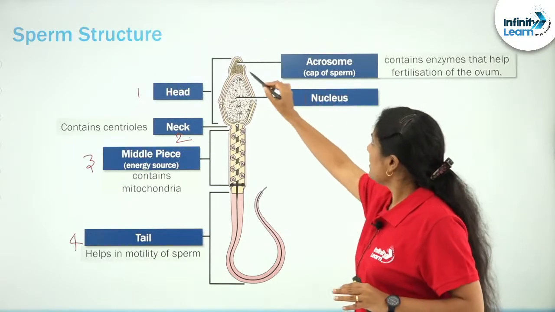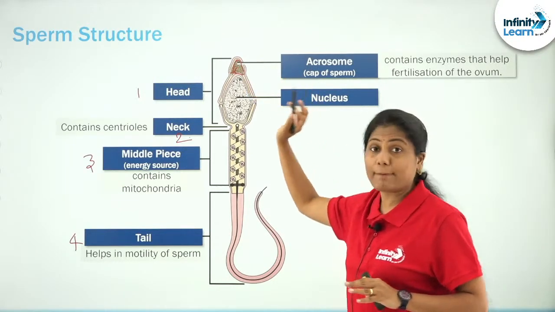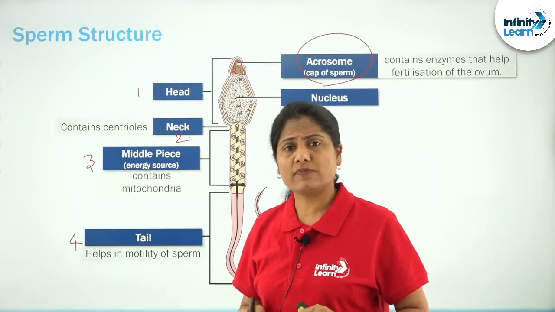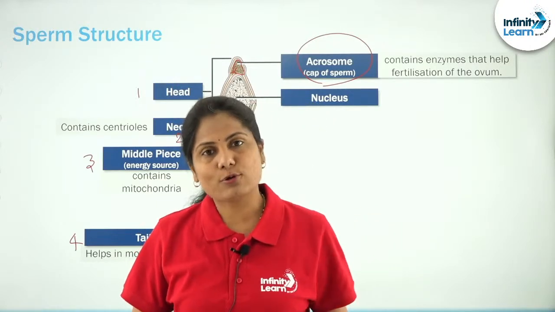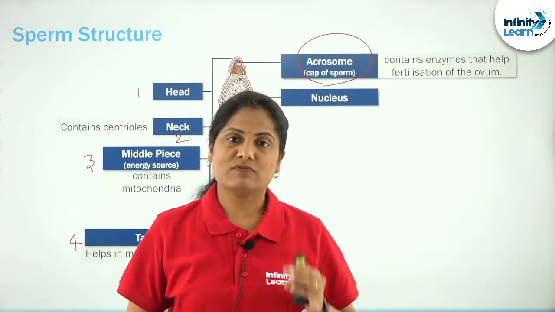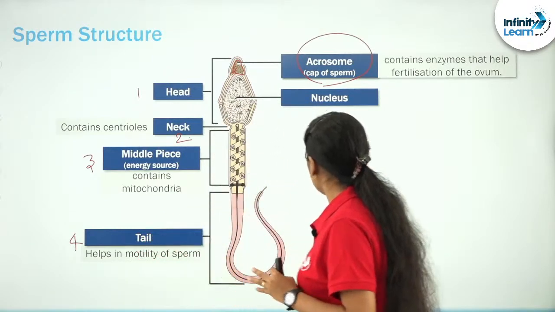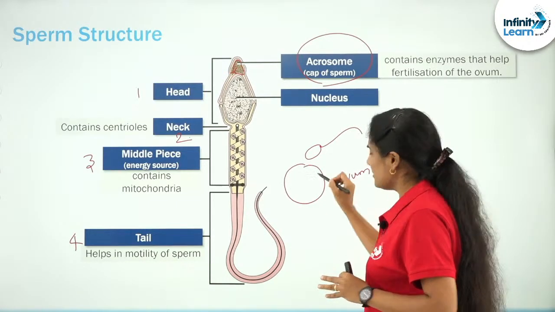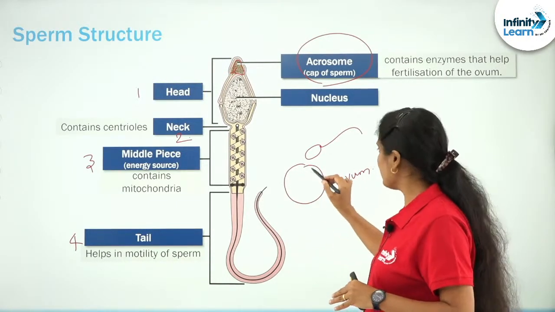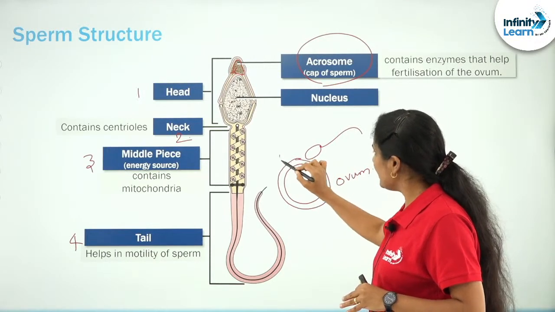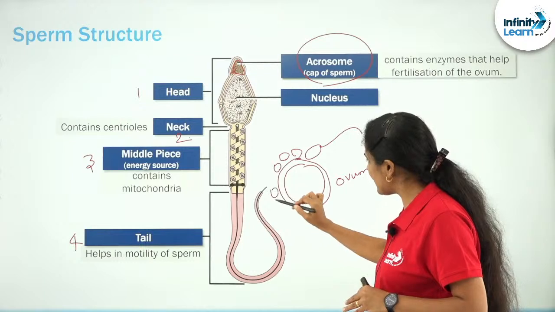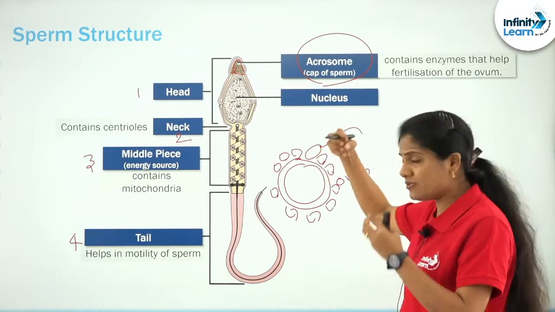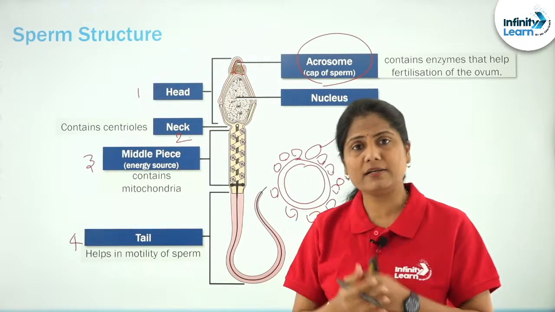What does the head contain? Look at this particular structure here. It's a cap-like structure which is called the acrosome. Why is this particular structure very, very important? This cap-like acrosome consists of enzymes which help the sperm to penetrate into the ovum. Right? The ovum will have several layers around it. It will have what is called a zona pellucida. It will have these granulosa cells around it, which is what is referred to as the corona radiata. So, it has to literally penetrate through all these layers to enter into the ovum.